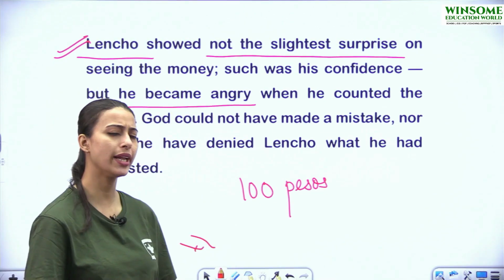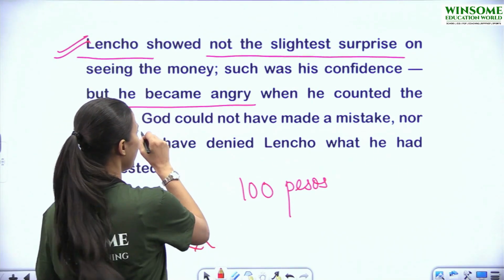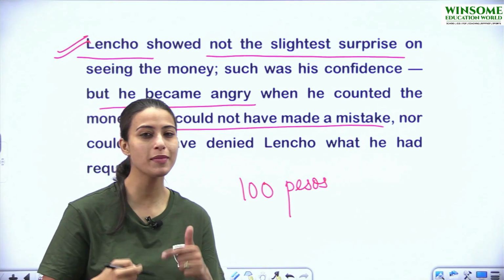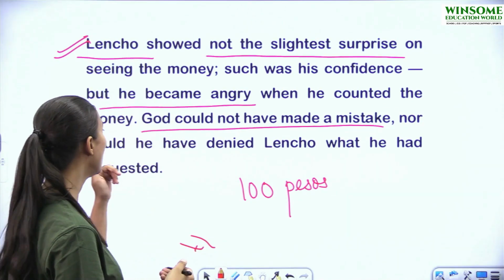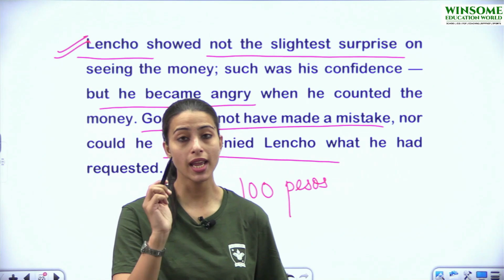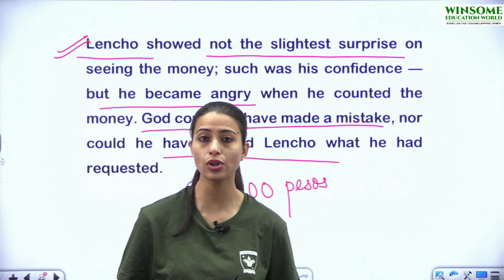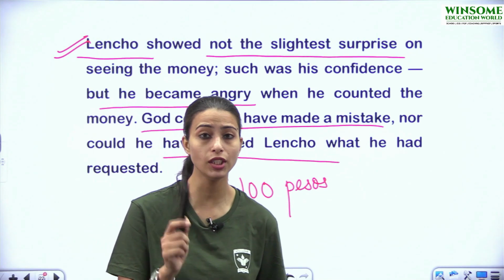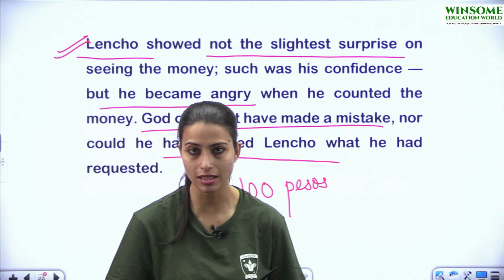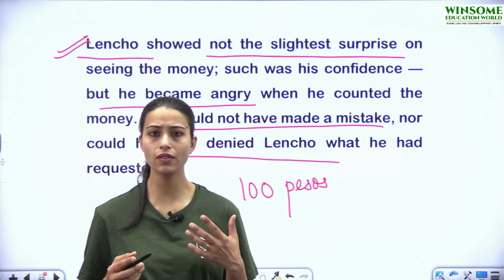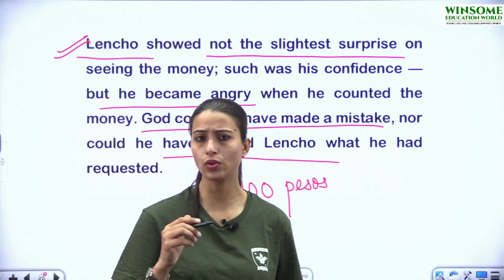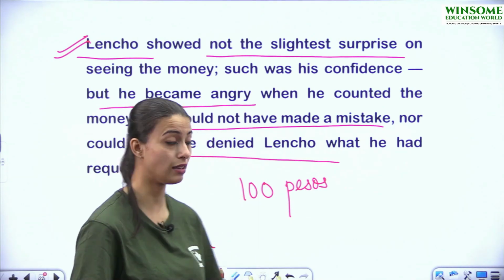God could not have made a mistake. Again, an example. He was sure that God couldn't make a mistake in counting. God कभी mistake नहीं कर सकते पैसे count करने में. Nor could he have denied Lencho what he had requested. एक क्वेश्चन ये क्रिएट हो रहा था लेंचो के दिमाग में कि ना तो गॉड से गलती हो सकती है काउंट करने में, और ना ही गॉड उसकी रिक्वेस्ट डिनाई कर सकते हैं जो उसने रिक्वेस्ट किया है. So he was very sure that something mischievous has happened in between, and that's why Lencho became angry.